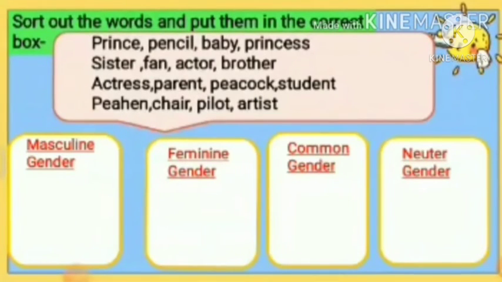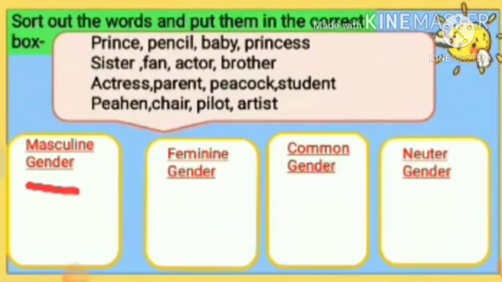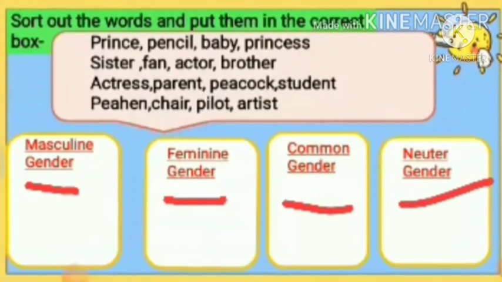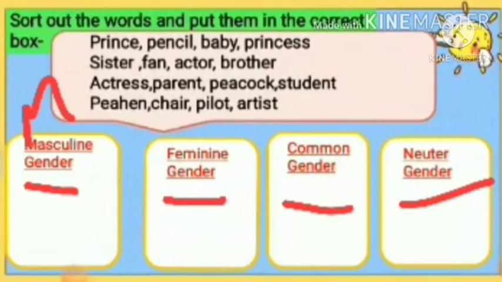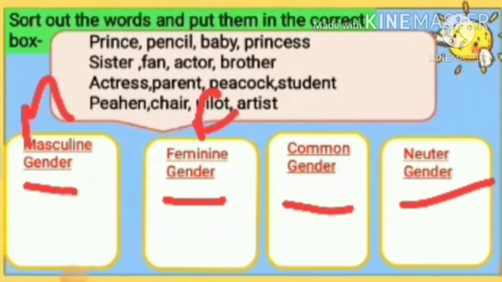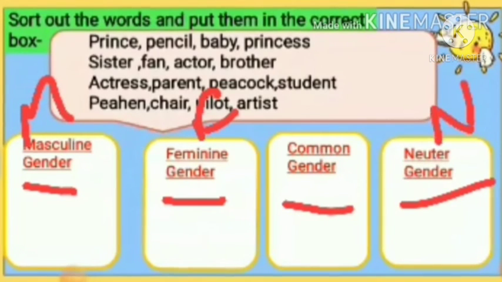So children, today we have studied about four kinds of genders. That is masculine gender, feminine gender, common gender and neuter gender. Masculine gender stands for male, feminine gender stands for female, common gender for both males and females, and neuter gender is neither male nor female but non-living things.